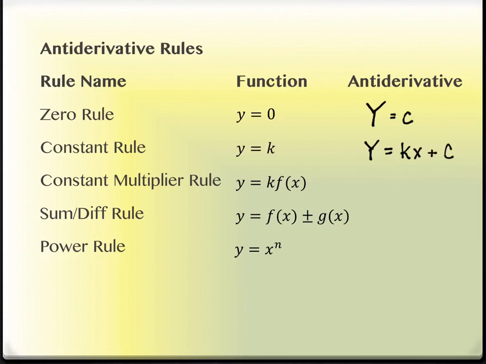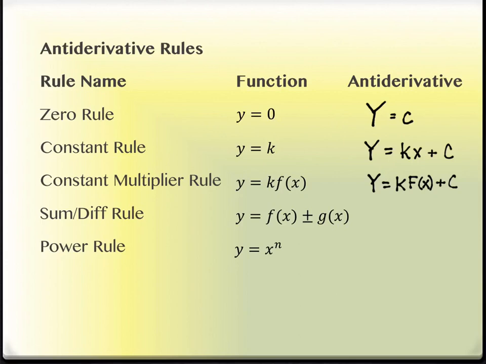All right, so a constant multiplier. When we took a derivative with a constant multiplier, the constant multiplier just comes along for the ride, right? Well, the same thing happens here. I still have that constant multiplier. But what will the lowercase f of x become? Capital F, right? I'm taking the antiderivative of that piece, whatever it is. So coefficients in front operate the same way. And I have my plus c on the end.